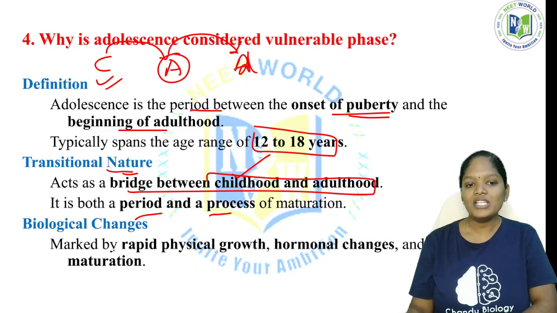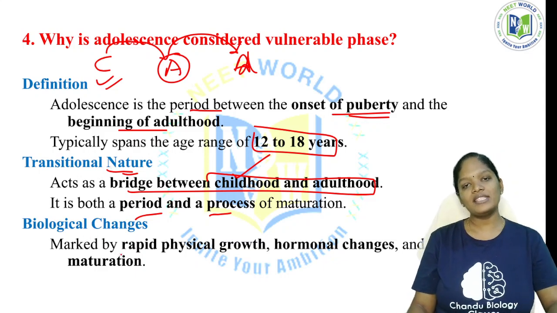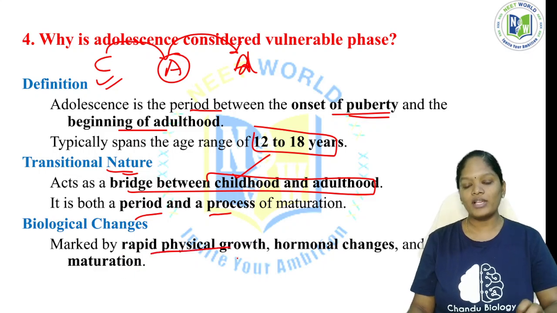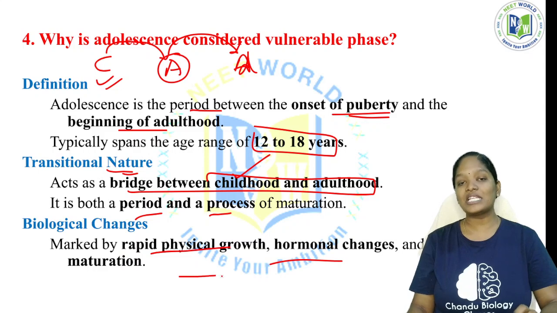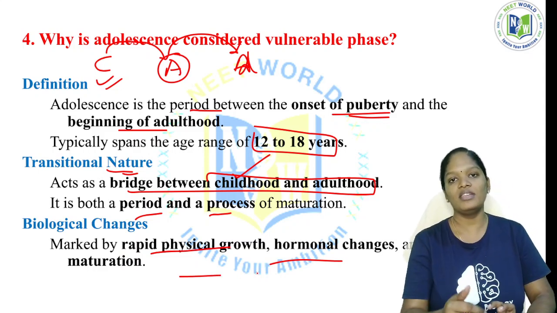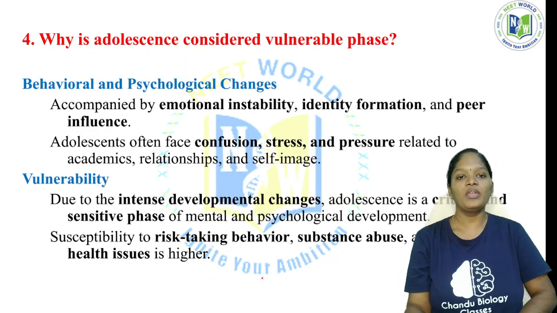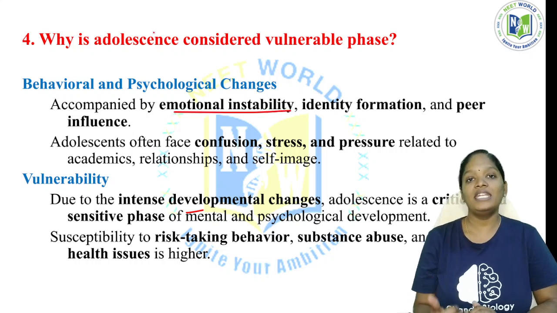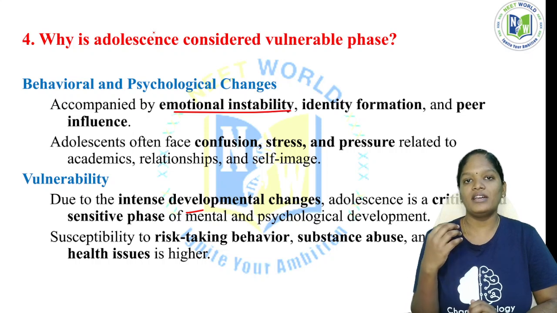Now, biological changes: this is how we can say the particular person is undergoing the adolescent period. Rapid physical growth, hormonal changes, sexual maturation, all the growth takes place in the adolescent period only. What are the behavioral and psychological changes? It is accompanied by emotional instability. They can't make proper decisions.